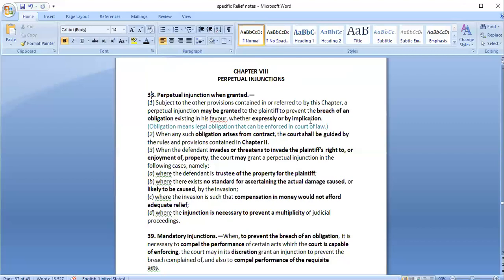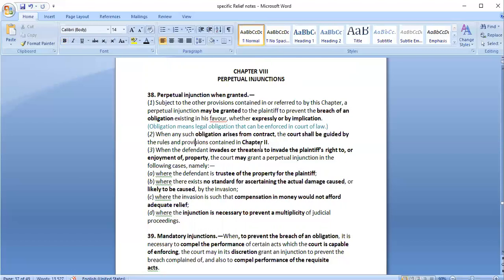Maybe there is a contract between the two persons. It is an express obligation. Maybe it is something which people should do. So it may come under torts also, that people should do this particular thing. They should not cause nuisance to others. So that is like an implied obligation that the person has. So in case there is breach of any obligation, perpetual injunction may be granted. This is the first condition that we have.